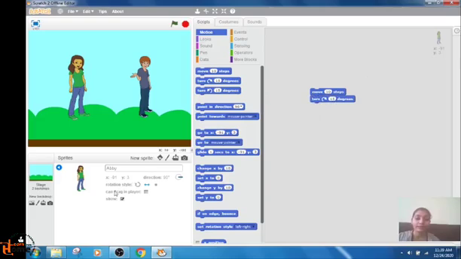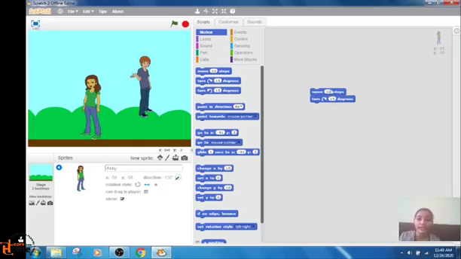Turn 15 degrees. Okay. And we have selected linear arrow. Now when I click on this, see, it is moving, right? See, with linear arrow, now it is facing the opposite side.